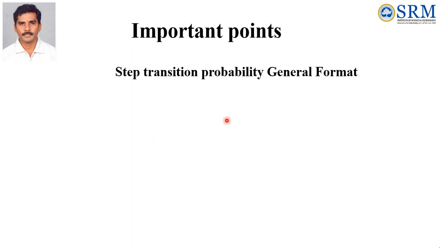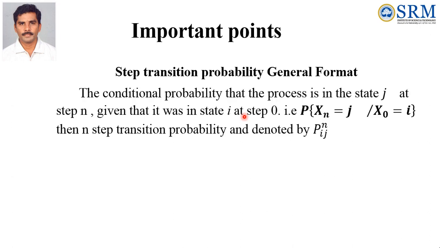Step transition probability, general format. The conditional probability that the process is in state j at step n, given that it was in state i at step 0, that is probability of Xn equal to j given that X0 equal to i, is the n step transition probability and is denoted by Pij^n.